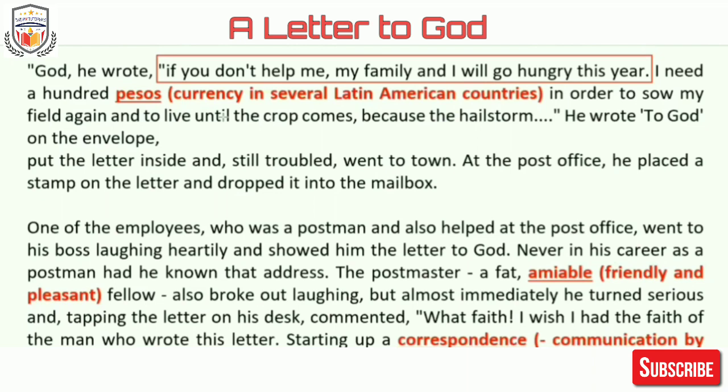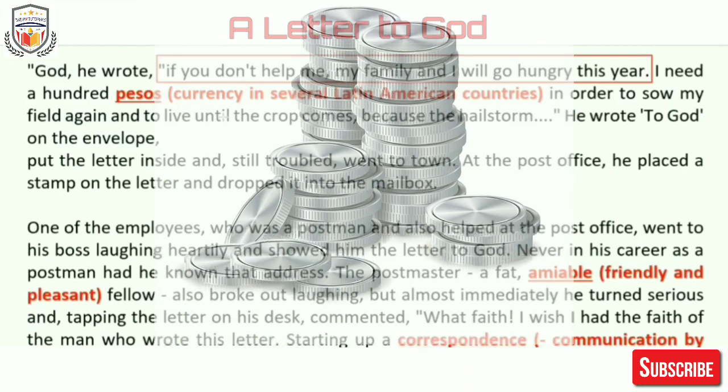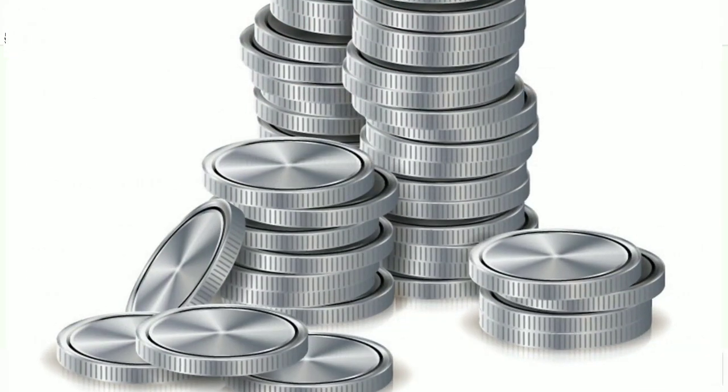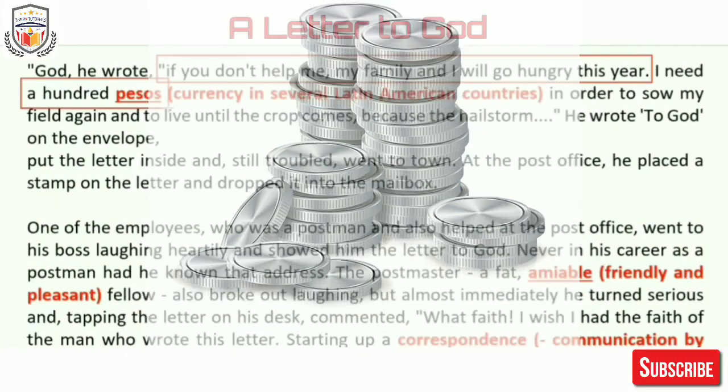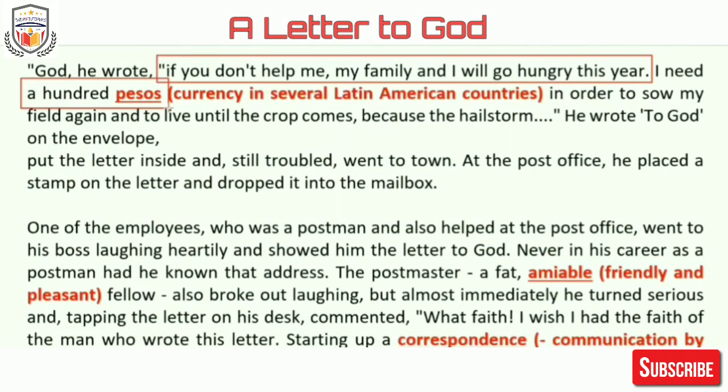Okay, so what does he demand? He demands 100 pesos from God, in order to sow my field again and to live until the crop comes. Because the hailstorm. Now, why is this dot dot dot given here?